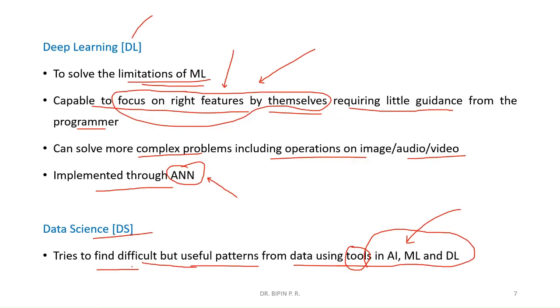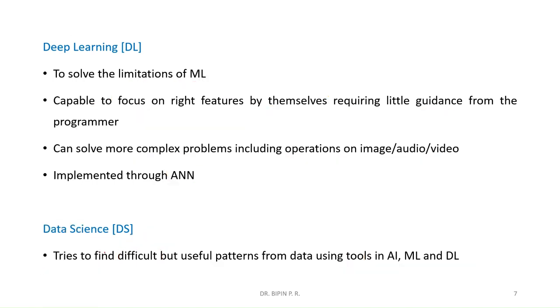It tries to find out difficult but useful patterns. Why is it difficult? Usually a huge data set will be available, so it will be very difficult for a human being to find out the patterns from it.